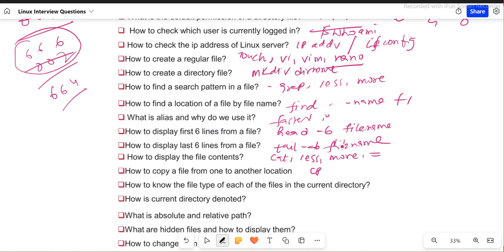Now, how to copy a file from one location to another? We can use the cp command, and then you give the file name and the destination location, where you want to copy. So this is the command. Now, how to know the file type of each file in the current directory? Here we can use two commands. One is ls -lrt, which will give you some details, but there is a special command called file, and you say star, which means show me everything in this particular directory.